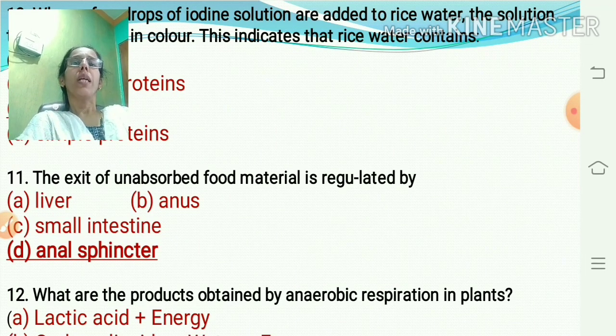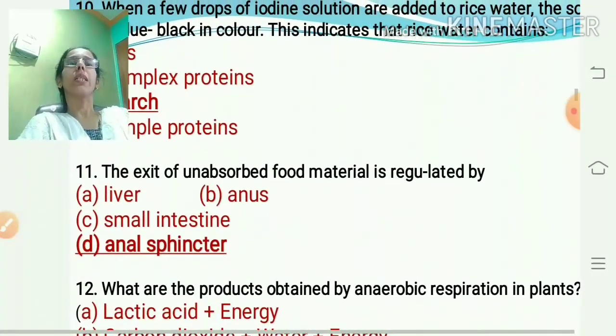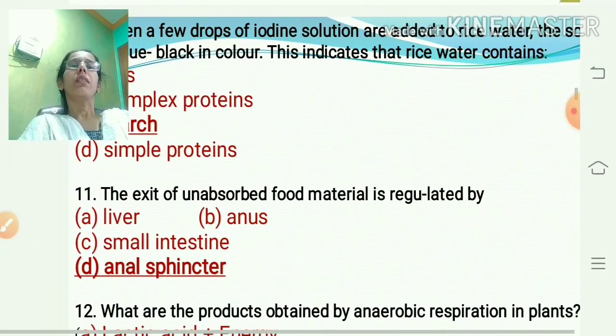The exit of unabsorbed food material is regulated by the anal sphincter.